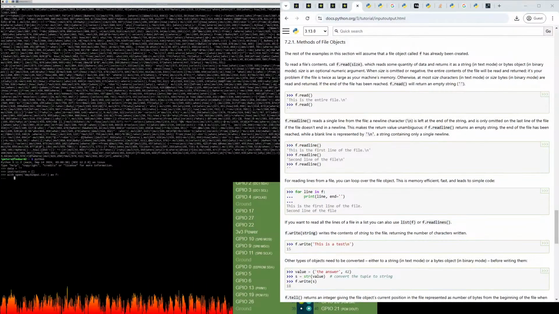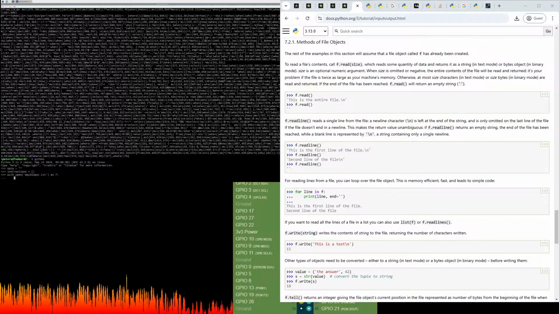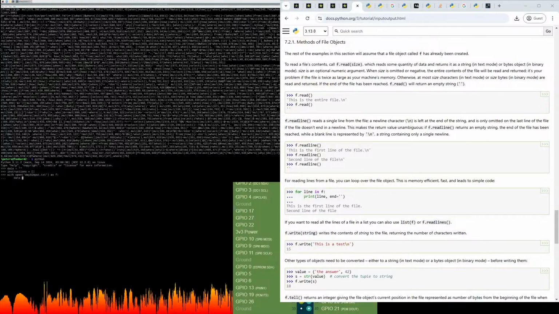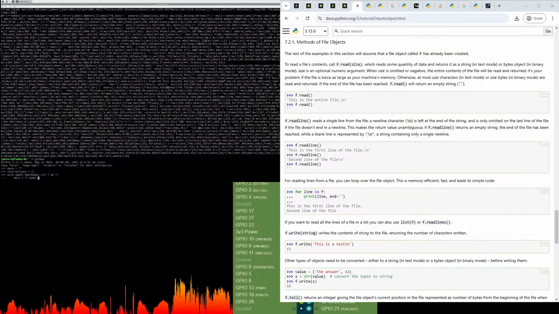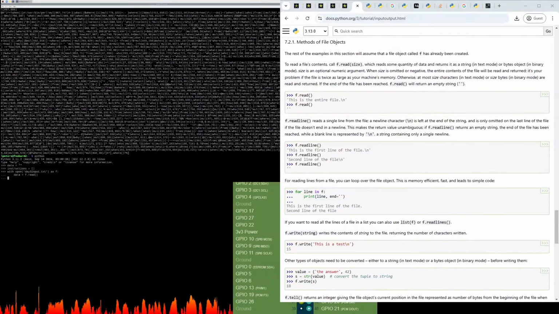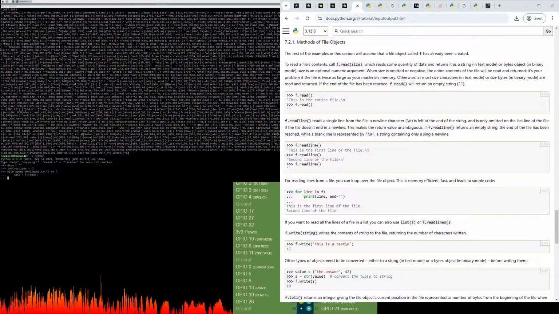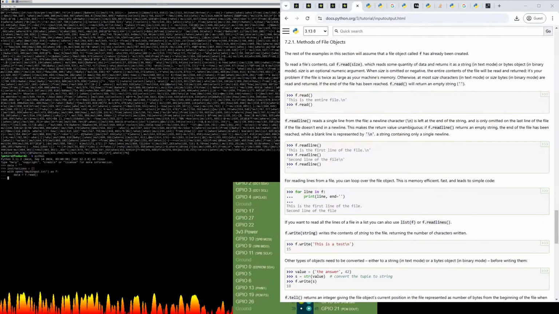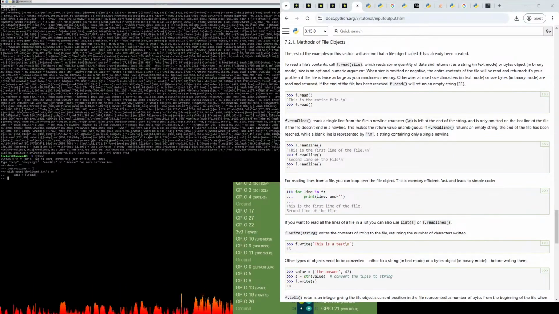Okay, so now we want to call f.read to get everything, but we want to store it into data. So let's do data equals f.read. There we go. And then when we exit out of this block, everything will be stored in data, and we can have multiple attempts at processing it, just in case I don't get the regex right on the first try.